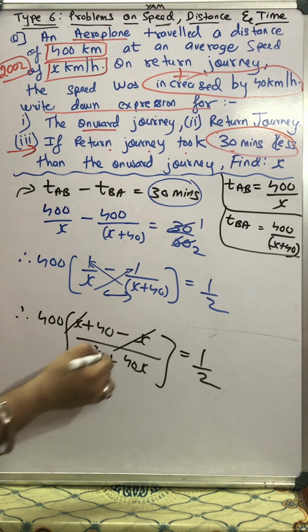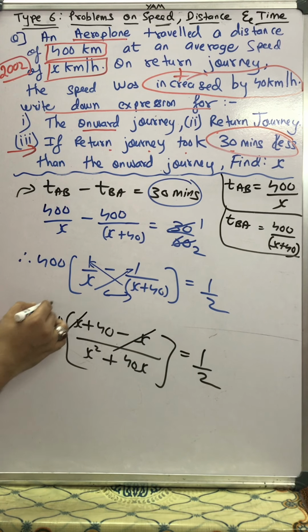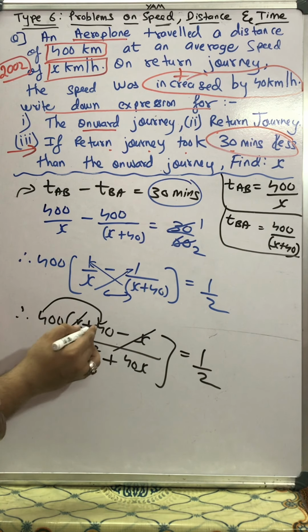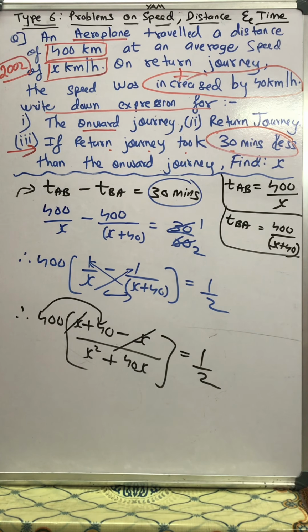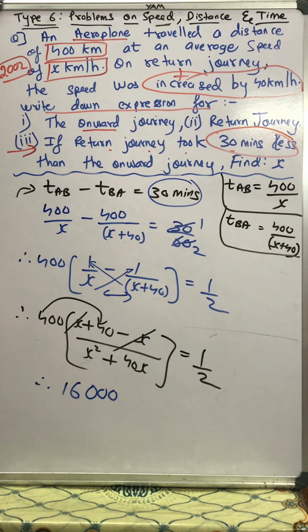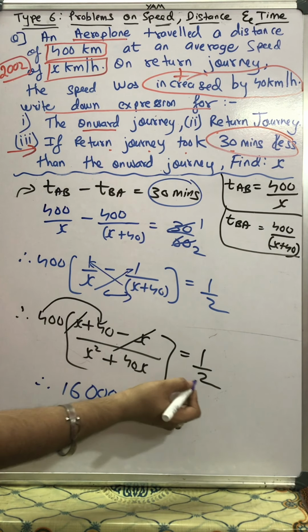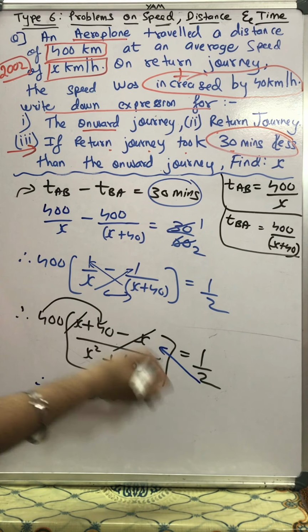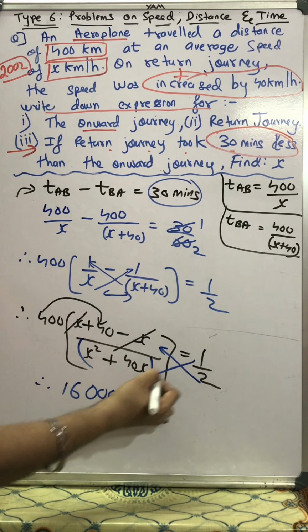Plus x minus x gets cancelled. This 4 fours are 16. So 16, then 2 zeros and 1 zero becomes 3 zeros, so 16,000. And then this 2 will be multiplied in the numerator, and this entire denominator will be multiplied with 1.